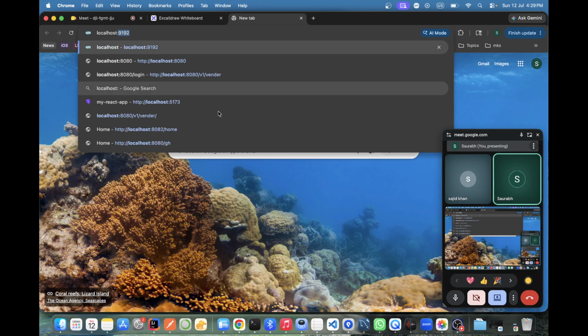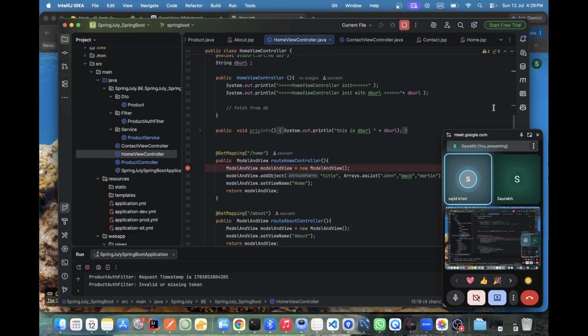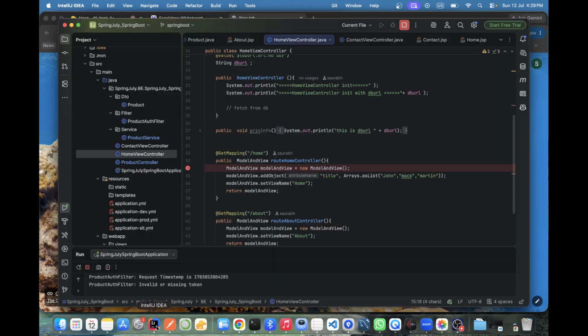It is good practice to use REST controller instead of controller, because of the response body. Your voice is not clear actually, seems an echo. I'm saying we are using controller, but we can also use REST controller, isn't it? And if we use the controller, then it can give us any return type in the response body.